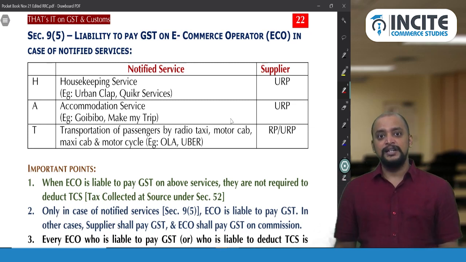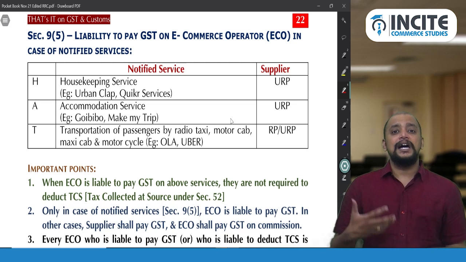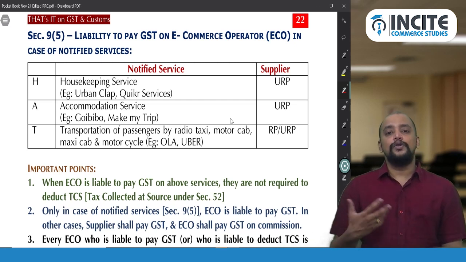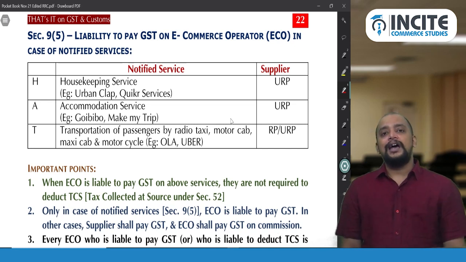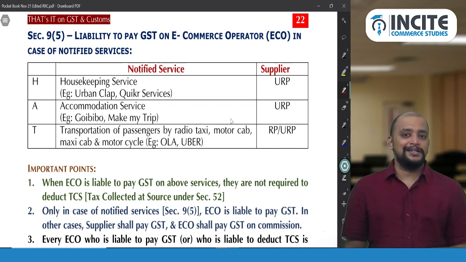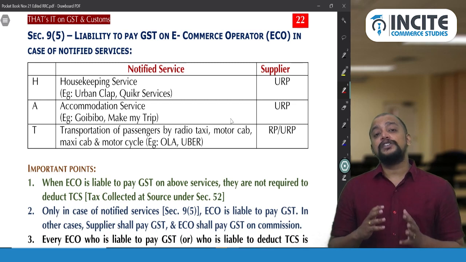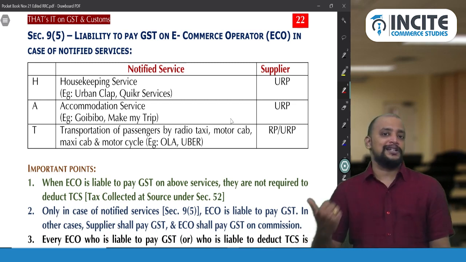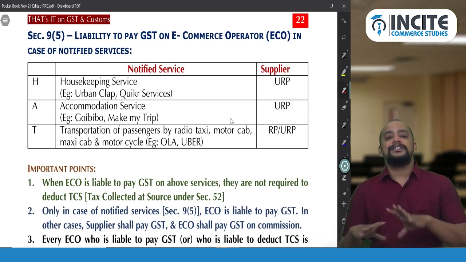Housekeeping services, like Quikr or Urban Clap, etc. Then accommodation services, like Oyo, Goibibo, etc. And transportation of passenger services. So transportation of passengers by what mode? Radio taxi, motor cab, maxi cab, motorcycle. Already I explained to you while discussing the summary.